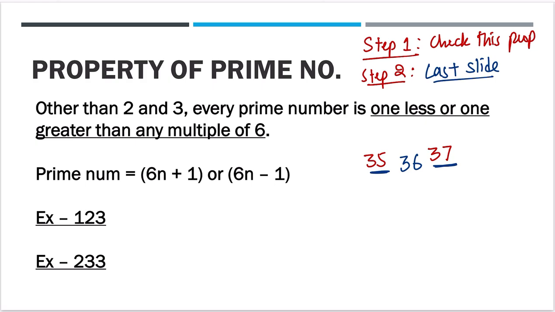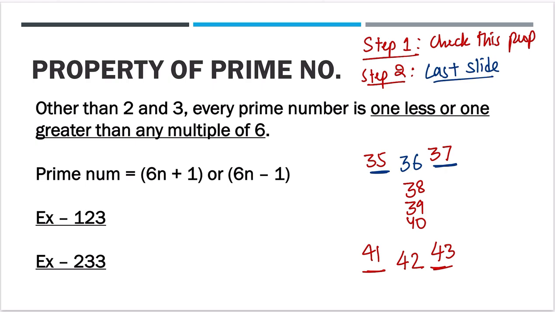These two could be prime, could be, still they are not confirmed. Then 42 here. Suppose 38, 39, 40, then 41 and 43.